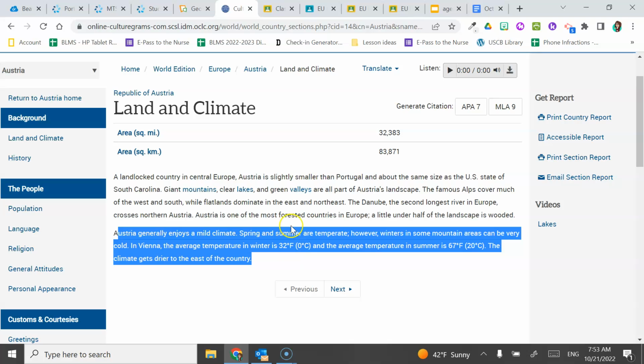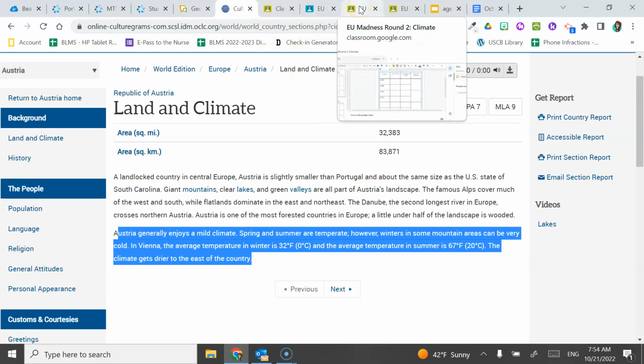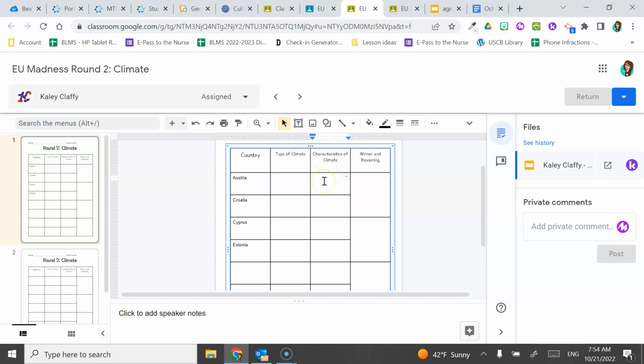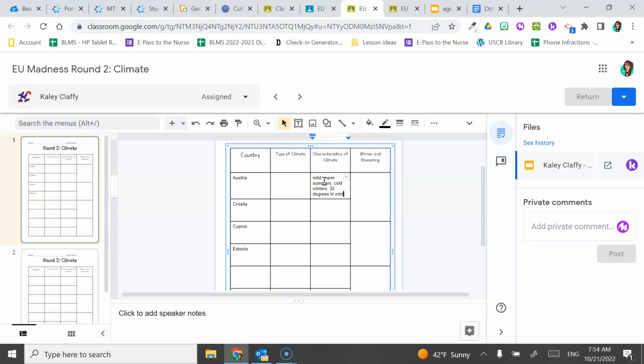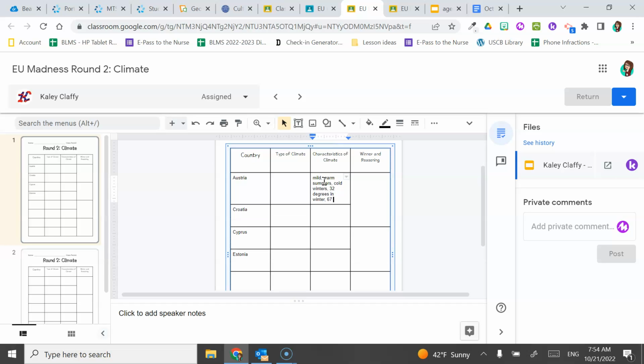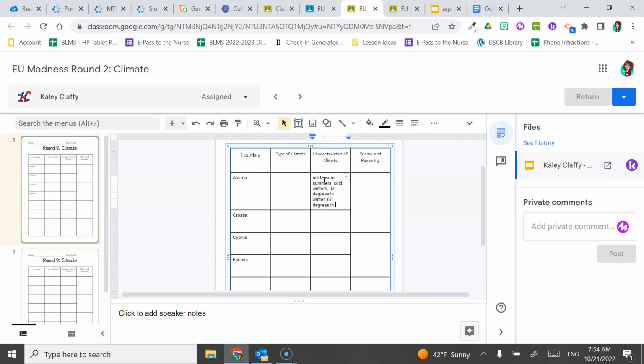A mild climate, temperate spring and summer, but you have colder winters, 32 degrees Fahrenheit in winter, 67 degrees in summer. So I'm going to put in mild, warm summers, cold winters, 32 degrees in winter, 67 degrees in summer.